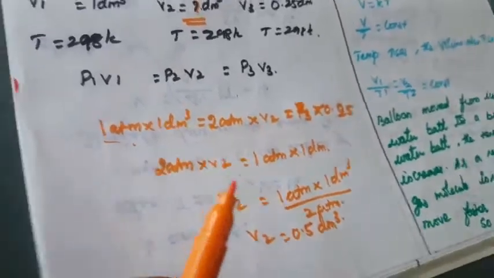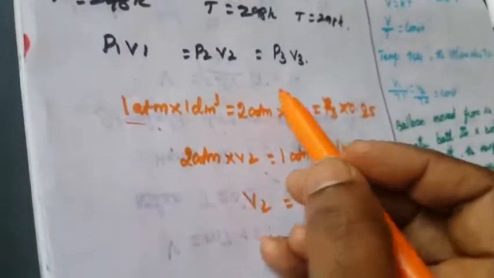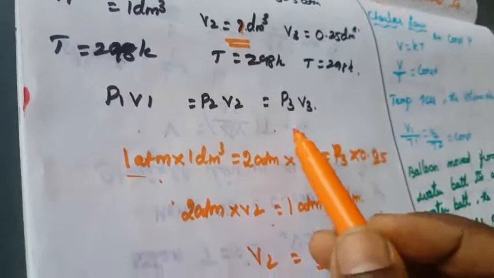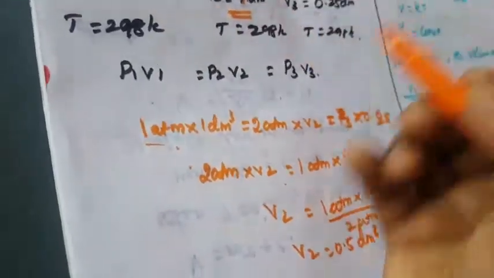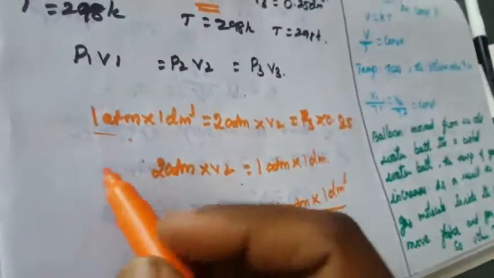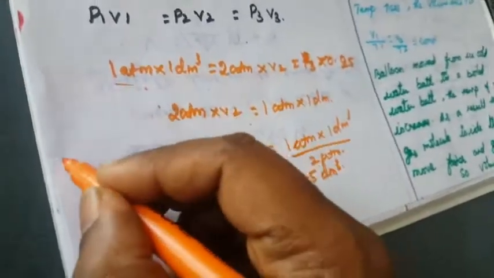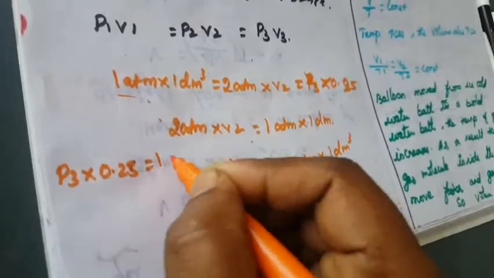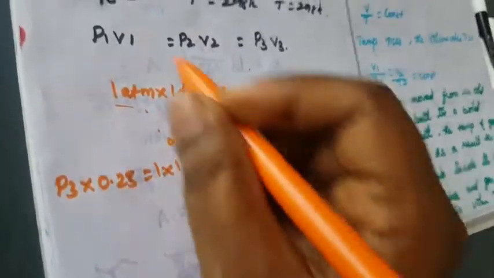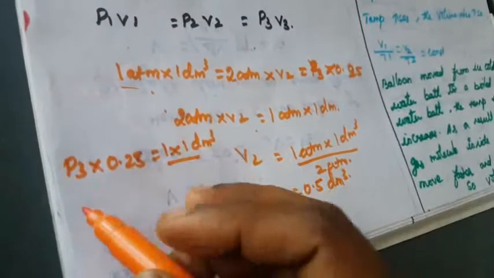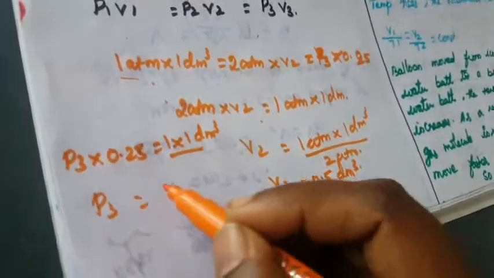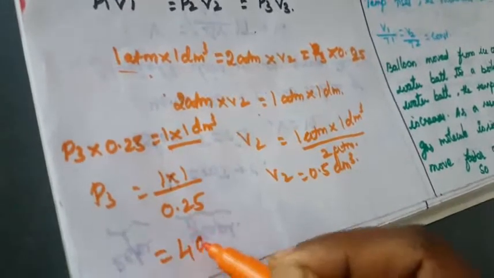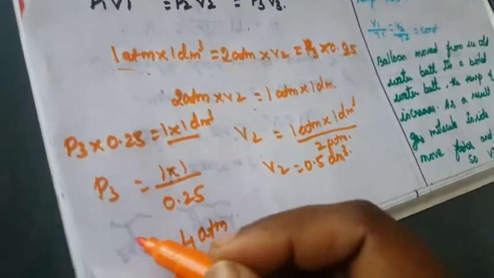And another one, we are comparing that P3. So we are going to find out another one, P3. P3 also we have to find out. So here I am writing P3 into 0.25 equal to 1 into 1 decimeter cube. That is the P1 V1 value. So P3 equal to 1 into 1 divided by 0.25 equal to 4 atmospheric pressure. Okay, that is the P3.